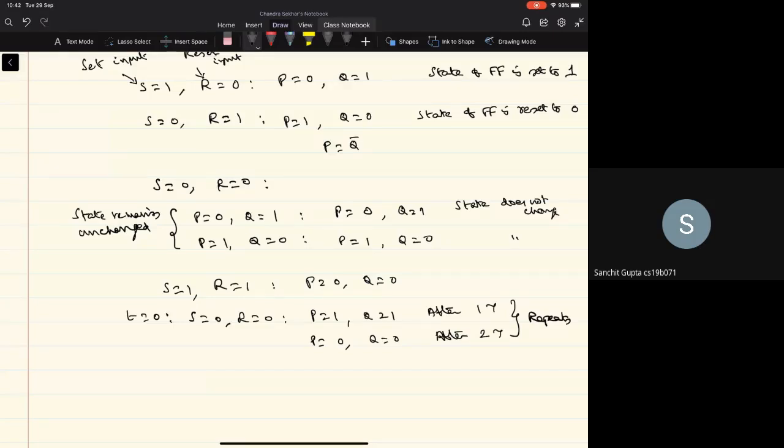And this continues for every 1 tau. So after 1 tau, it will be P equal to 1, Q equal to 1. After 2 tau, it's P equal to 0 and Q equal to 0. And again, we are back to the initial state that we started with. Then after 3 tau, again, it will be P equal to 1 and Q equal to 1. After 4 tau, it will be P equal to 0 and Q equal to 0, right? So this is what is known as the oscillating state of the circuit.